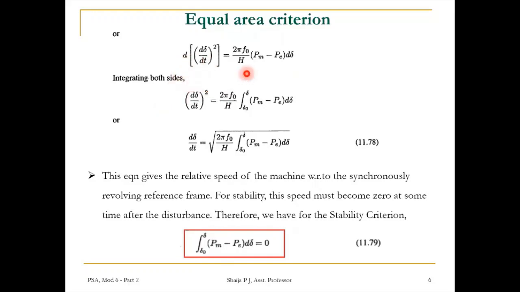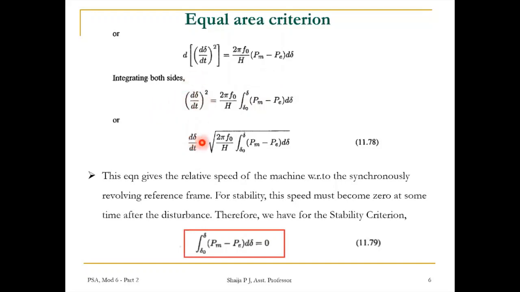So integrating both sides, on the left hand side we get d delta by dt the whole square. And on the right hand side, 2 pi f0 by H, which is a constant, into the integral of Pm minus Pe into d delta, for integration within limits delta 0 to delta. Or else we could write this square term.